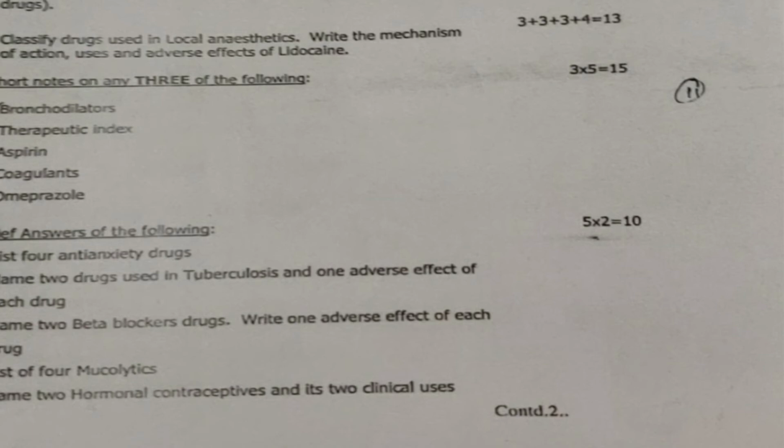Next, name 2 drugs used in tuberculosis and 1 adverse effect of each drug. So you have to mention 2 drugs, and for each drug you have to mention 1 adverse effect. If you are mentioning 2 drugs, 1 mark will be there. For each drug, if you are mentioning one adverse effect, again 1 mark will be awarded. So totally 2 marks you will be getting.